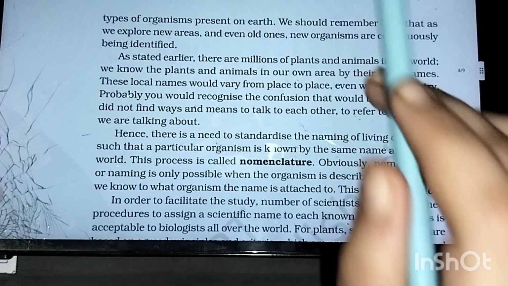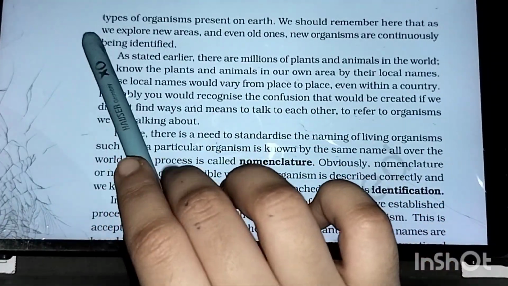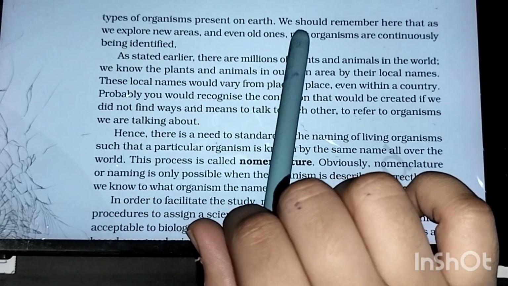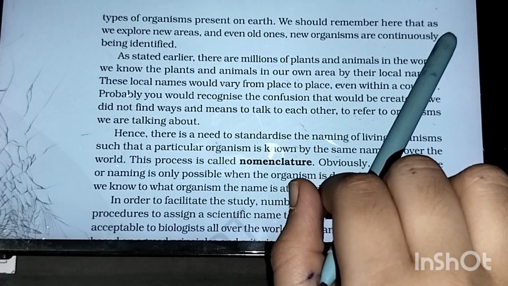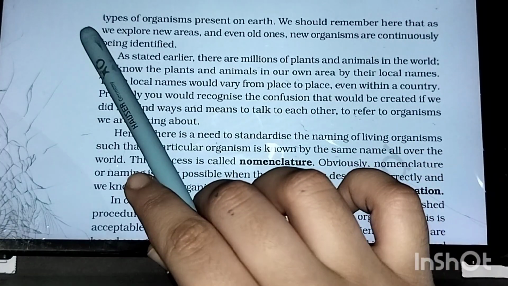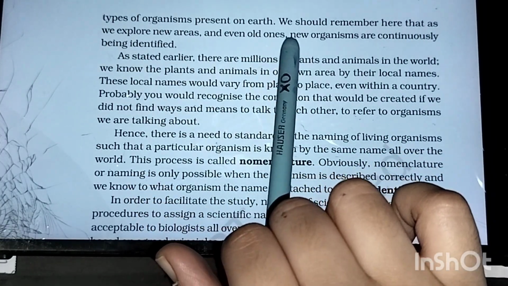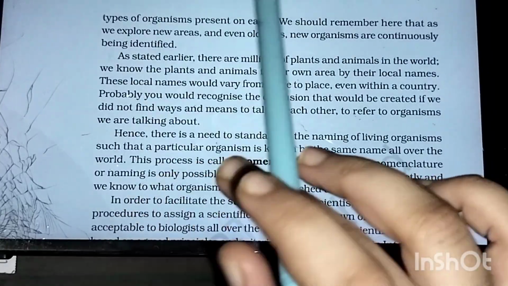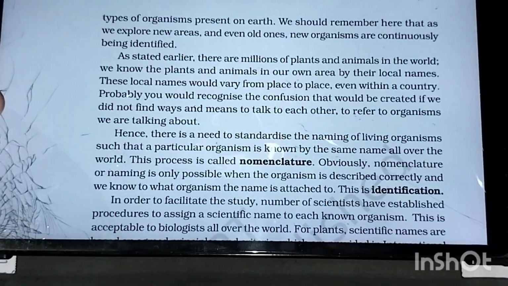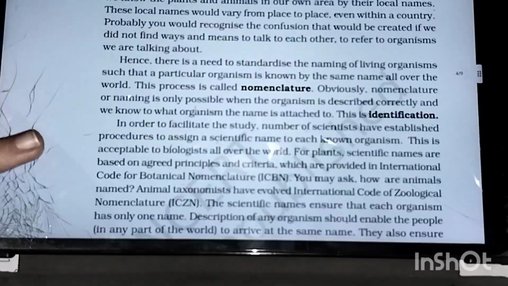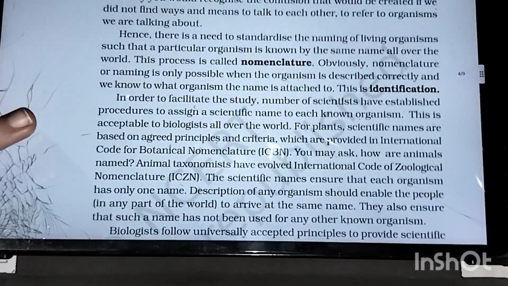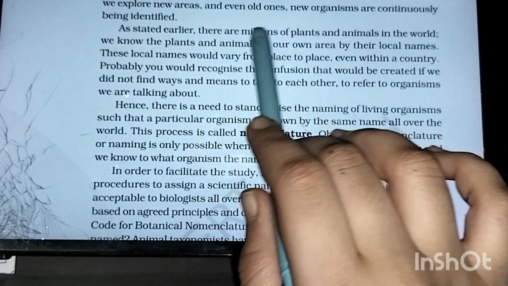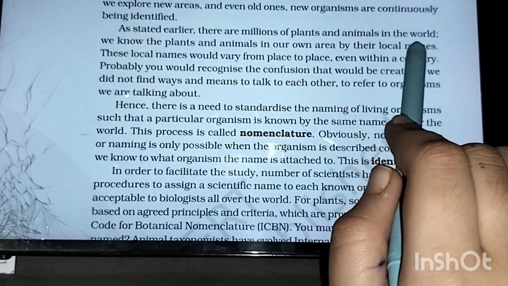Okay, this refers to the types of organisms present on Earth. We should remember that as we explore new areas, and even old ones, new organisms are continuously being identified. It is not localized. You see new organisms everywhere. As stated earlier, there are millions of plants and animals in the world.